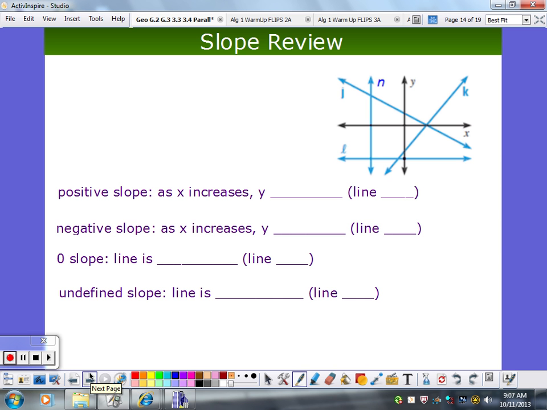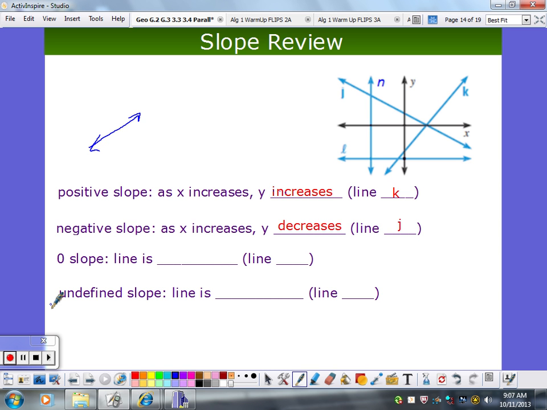So what do we got here? Just reviewing slope a little bit. Positive slope. As your x increases for positive slope, what happens to your y? It increases. So which line is that? Line K. So here's an example of a positive slope. As your x increases, your y increases, that's where you're going up. Negative slope. As x increases, what's happening to your y? Decreases. Which one is that? Line J over there. Excellent.